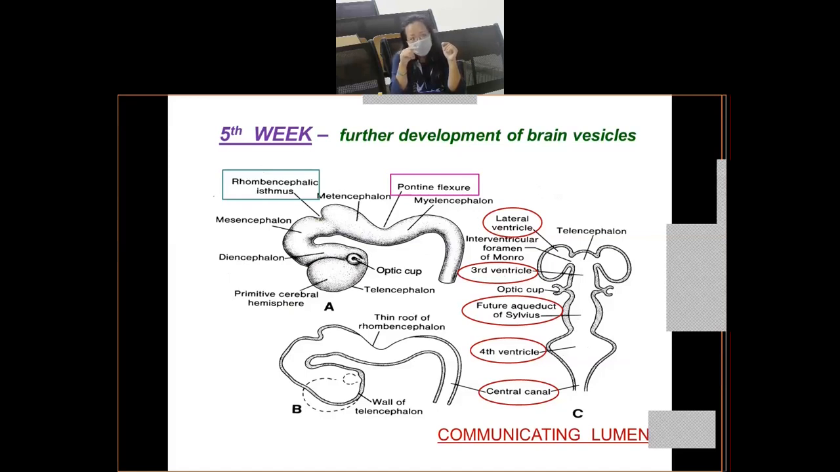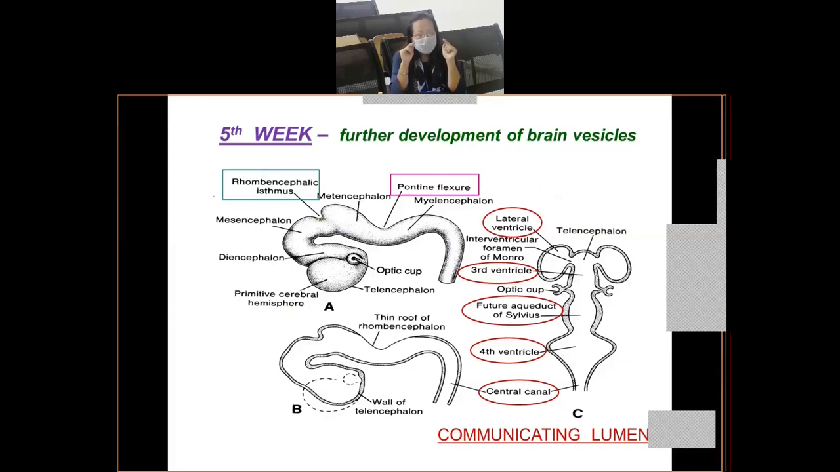You can see the midline portion, and this telencephalon will give rise on either side to two lateral outpocketings which are known as the primitive cerebral hemisphere. So remember that telencephalon gives rise to two cerebral hemispheres along with the midline portion. That midline portion of the telencephalon will form the lamina terminalis, right? So telencephalon gives rise to the two cerebral hemispheres plus lamina terminalis.